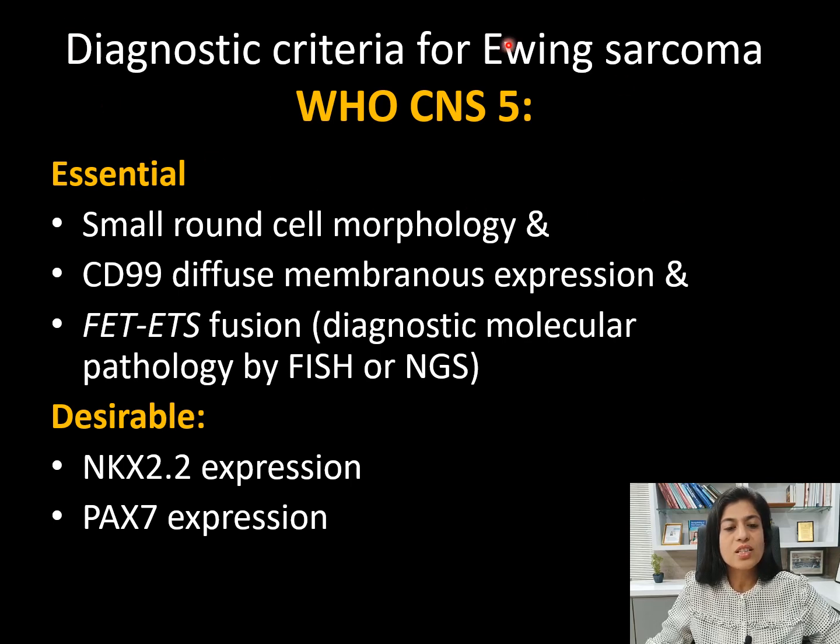So the diagnostic criteria for Ewing sarcoma as per WHO CNS 5: the essential criteria are that the tumor should have a round cell morphology, CD99 diffuse membranous positivity, and FET-ETS fusion. Now this is diagnostic molecular information and this can be done by FISH or NGS. And in the desirable criteria, NKX2.2 and PAX7 positivity.